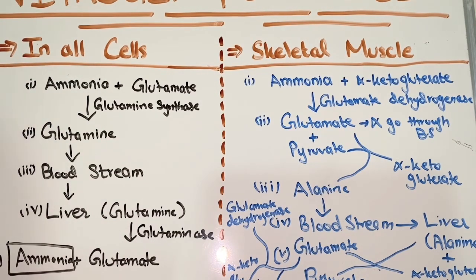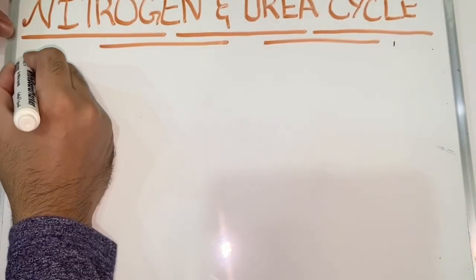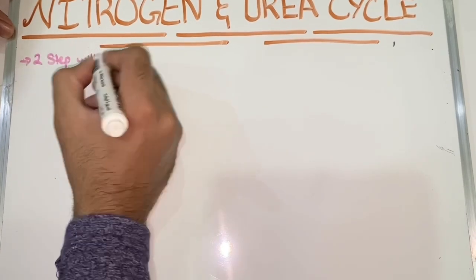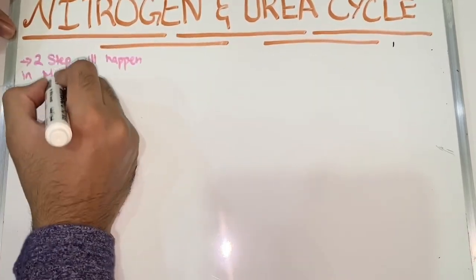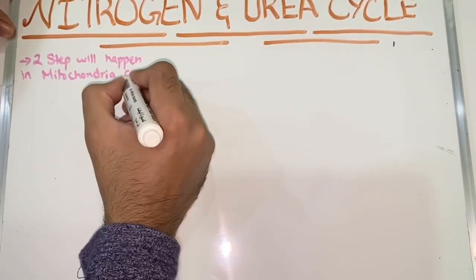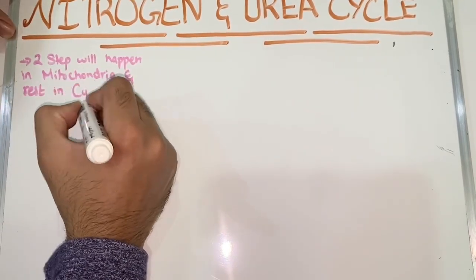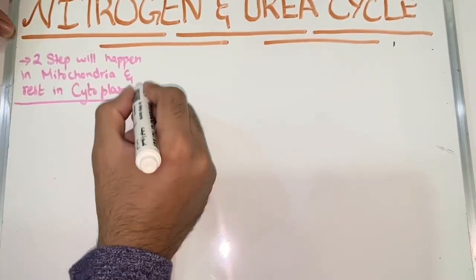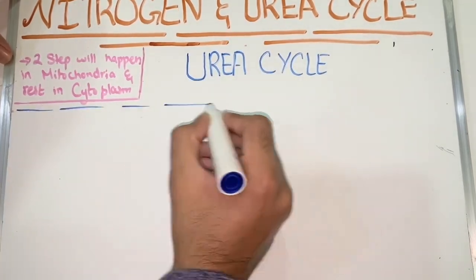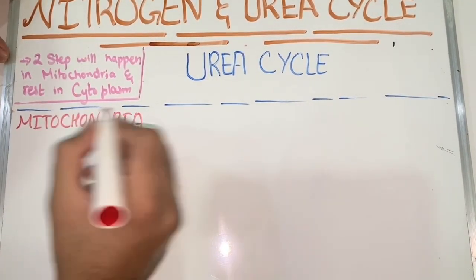Now we will discuss what happens in liver and how the reactions go on into the liver. Firstly, only two steps happen in mitochondria and all other steps happen in cytoplasm. Now from here there will be a real start of urea cycle.